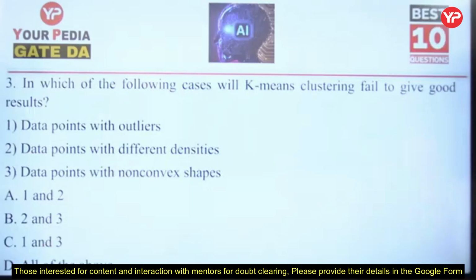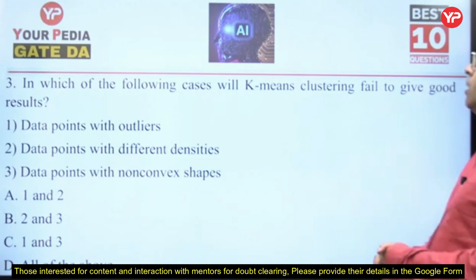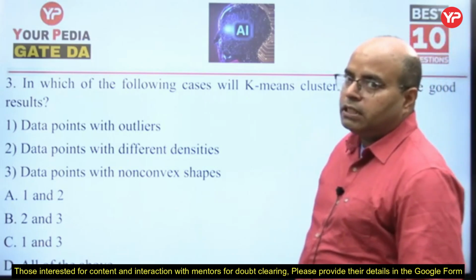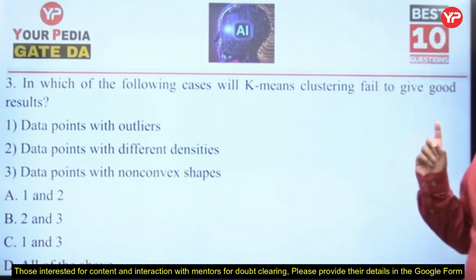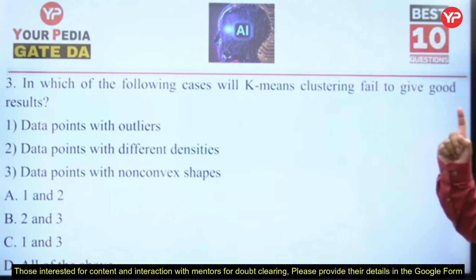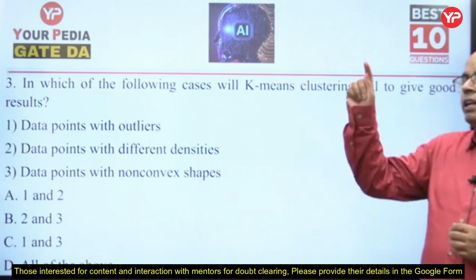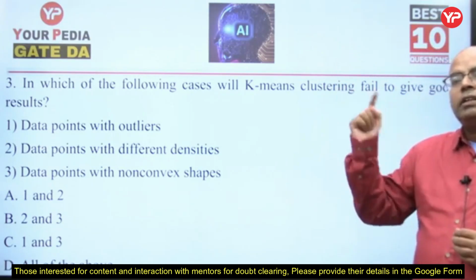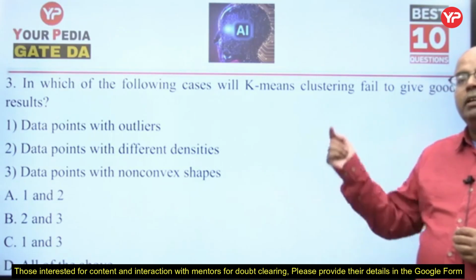That's the thing. In which of the following cases will k-means clustering fail to give good results? As we saw in lecture 1, k-means clustering defines how many clusters there will be, and makes that many spheres.